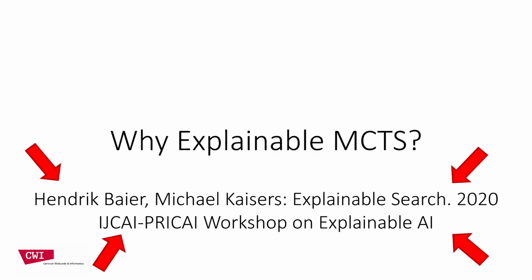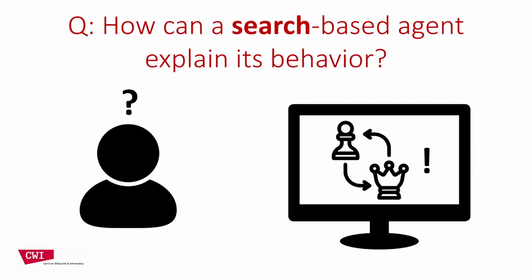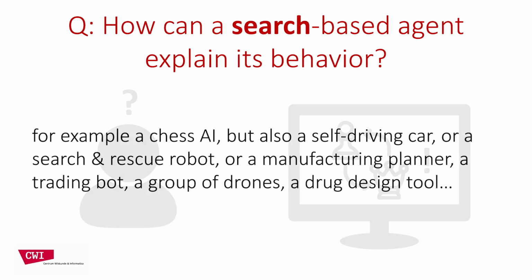Just as a small excerpt from this, the basic question we're interested in is, how can a search-based agent explain its behavior? This could be a chess AI or other board game AI as in the examples I will be giving today, but it could also be a self-driving car or a search and rescue robot, or a trading bot, or any other sort of AI that is using search, meaning online planning. Search algorithms like MCTS are at the heart of many recent breakthroughs in AI.